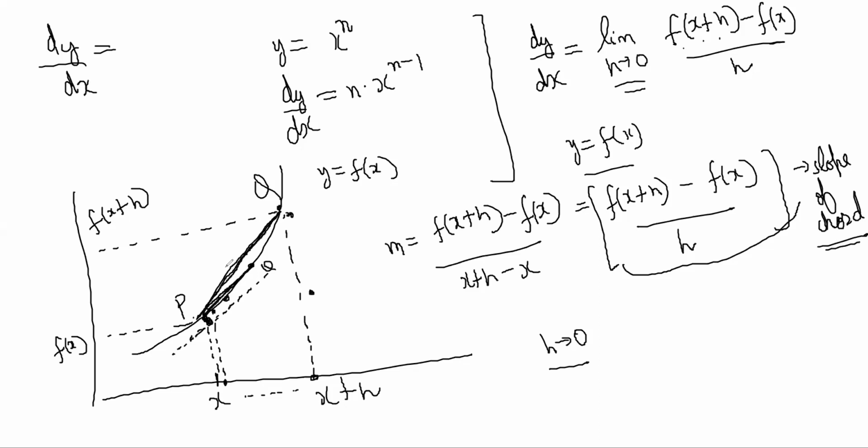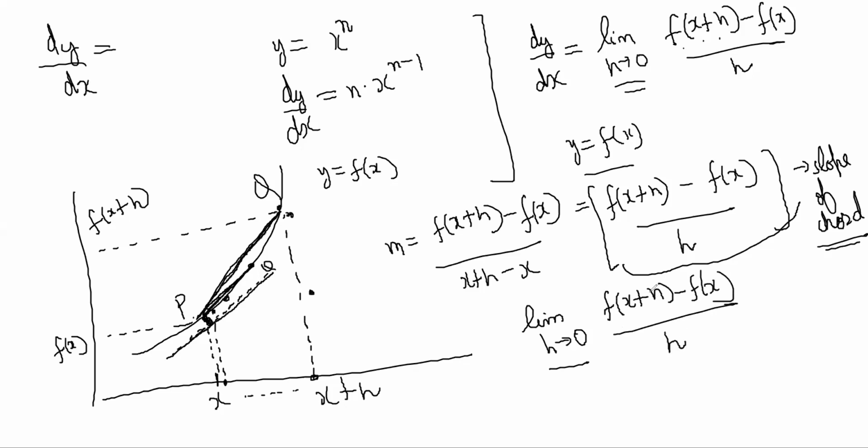But you can easily notice that as you come closer and closer, this chord becomes more and more like a tangent. If you come really next to that point, it looks almost exactly like the tangent. So in the limiting condition, when h tends to 0, if you take this ratio, you understand?